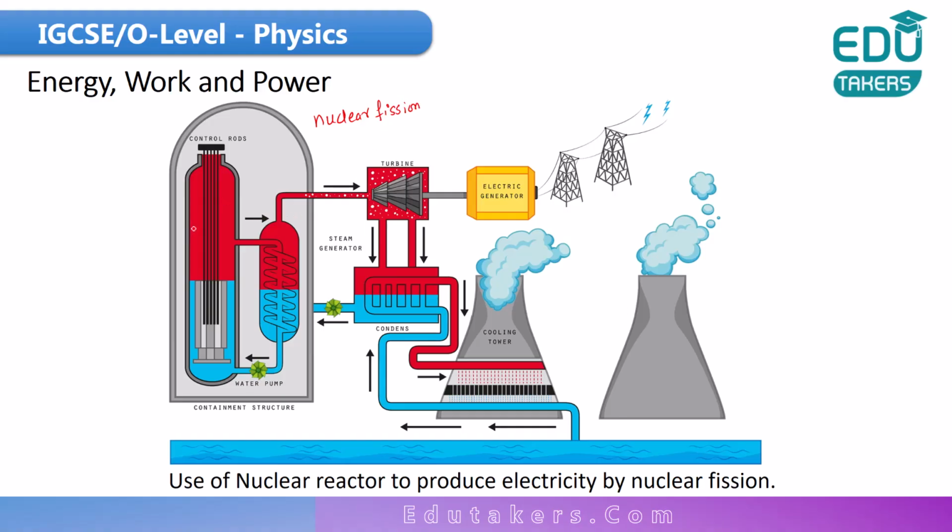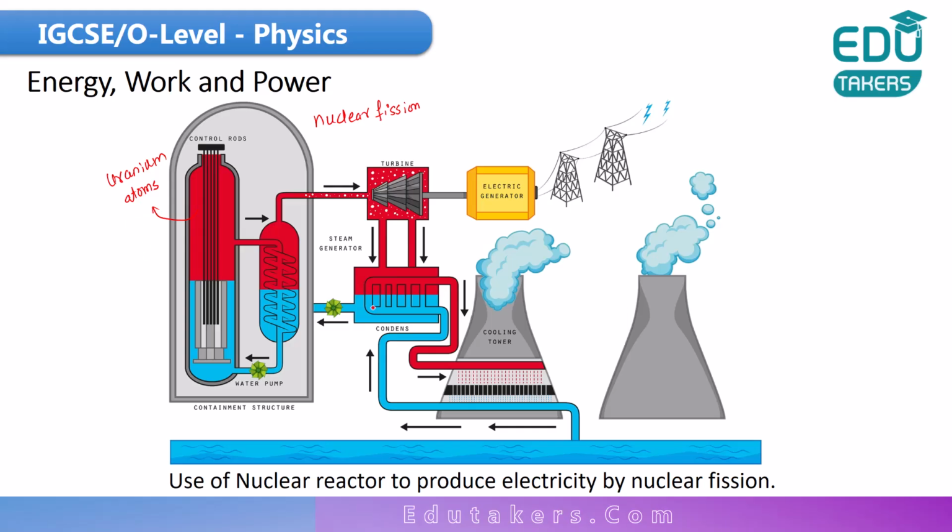First of all, the core of the nuclear reactor becomes extremely hot. It is because in the core there are a large number of uranium atoms, due to which its temperature is very high.